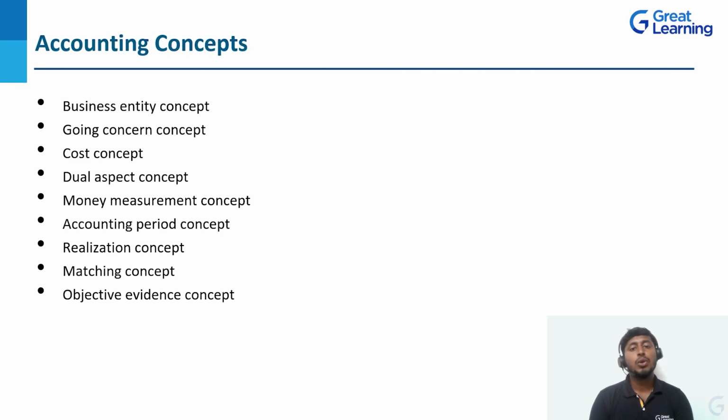Next, dual aspect concept. I think you already heard these two words, or you are going to read them frequently, that is debit and credit. Whatever banking transaction you do, you will get a message or a mail stating whatever amount was debited or credited.